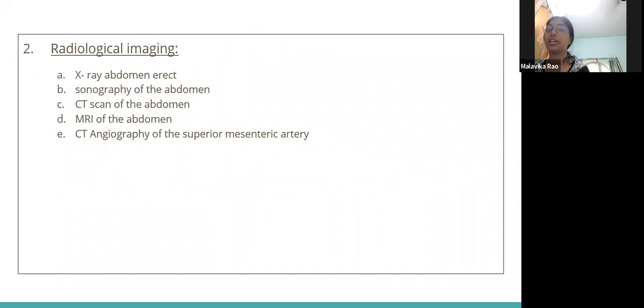Next slide. Radiological imaging is mainly done to assess the preoperative extent of the bowel that is damaged, or the cause of the bowel damage. In neonates and in adults, we can get an X-ray abdomen to assess if there is any distension of the bowel, like in prolonged paralytic ileus, or if there is volvulus, gastric volvulus, etc. Sonography of the abdomen can also be done.